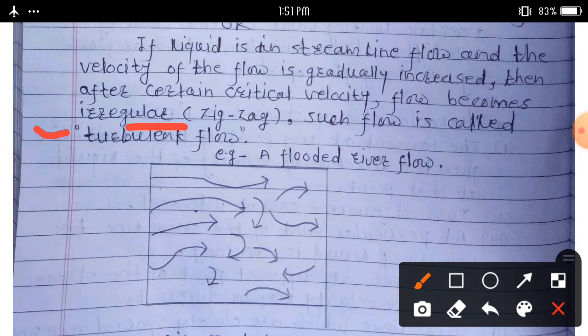For example, an example of a turbulent flow is a flooded river flow. This is a turbulent flow. See this diagram.